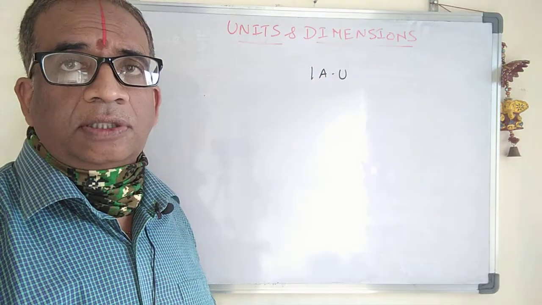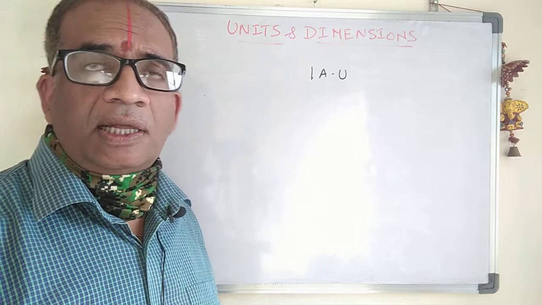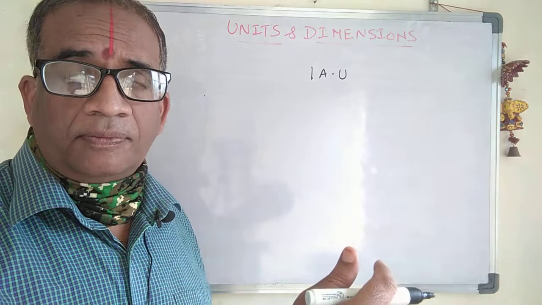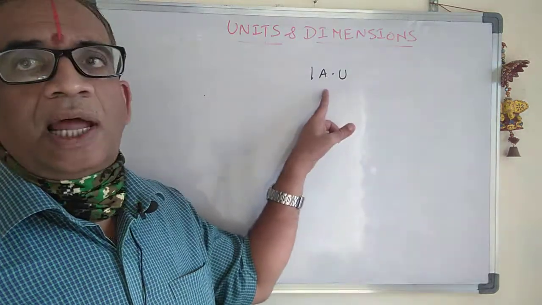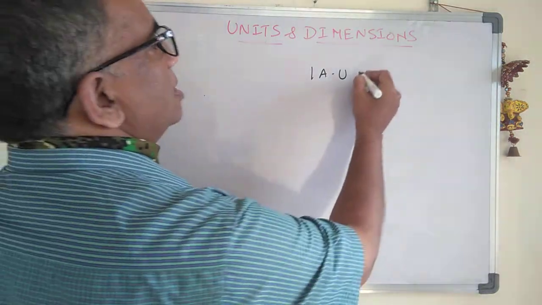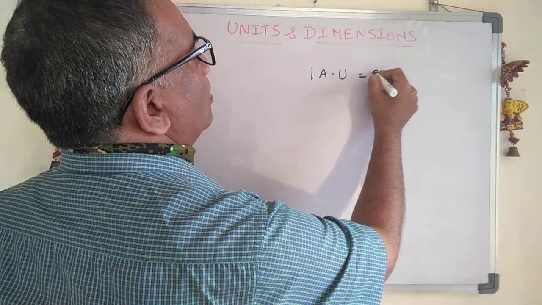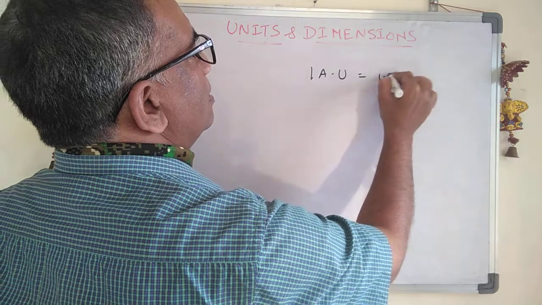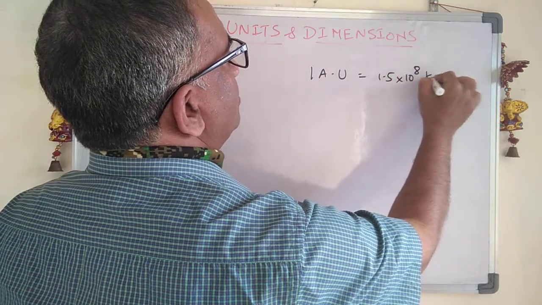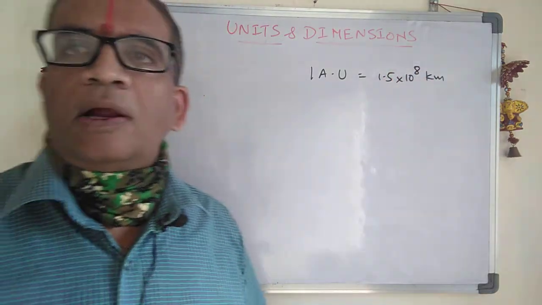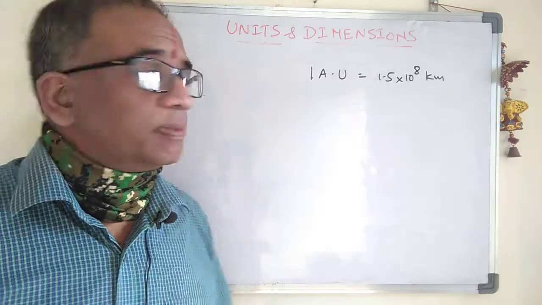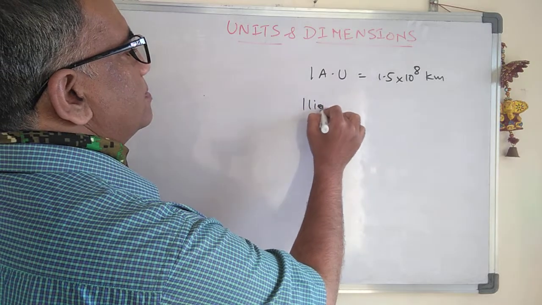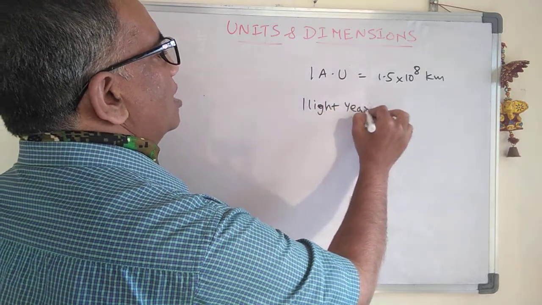One astronomical unit is the distance between the sun and the earth. So 1 astronomical unit is equal to 1.5 into 10 power 8 kilometers. And here we have 1 light year. One light year is not a unit of time.